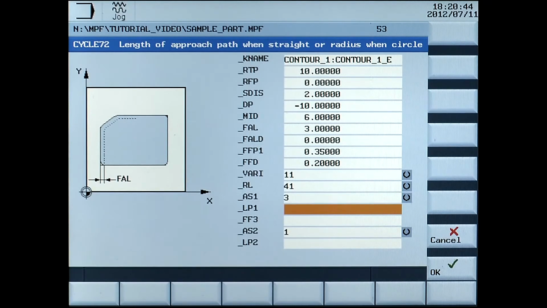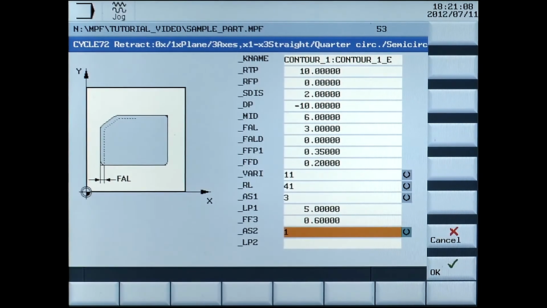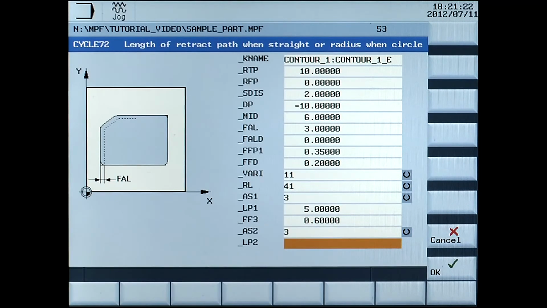LP1, length or radius of approach path, enter 5 millimeters. FF3, retract feed rate for intermediate positioning in millimeters per rev, enter 0.6. AS2, strategy for finishing the contour. Select 3, which is circular helix at end of contour. LP2, length or radius of retract path at end of contour, enter 5 millimeters.